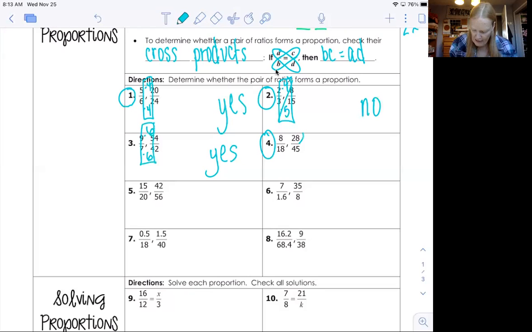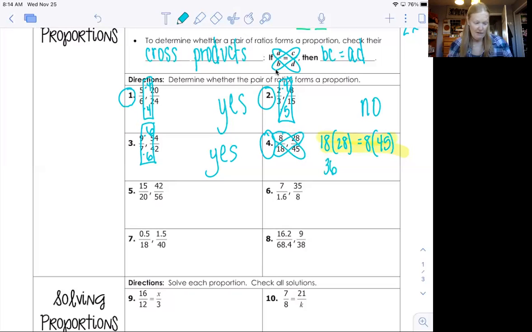So I would do 18 times 28. So please write down what you're multiplying so I know you understand this concept, equals 8 by 45. And I'm totally fine with you using a calculator, but you do have to show what you wrote down so I can see it. Okay. Now I would multiply those two together and I get 360 on this side.